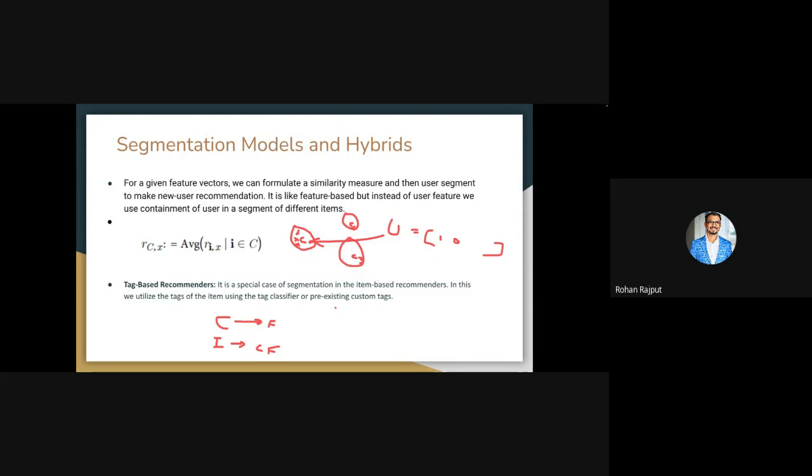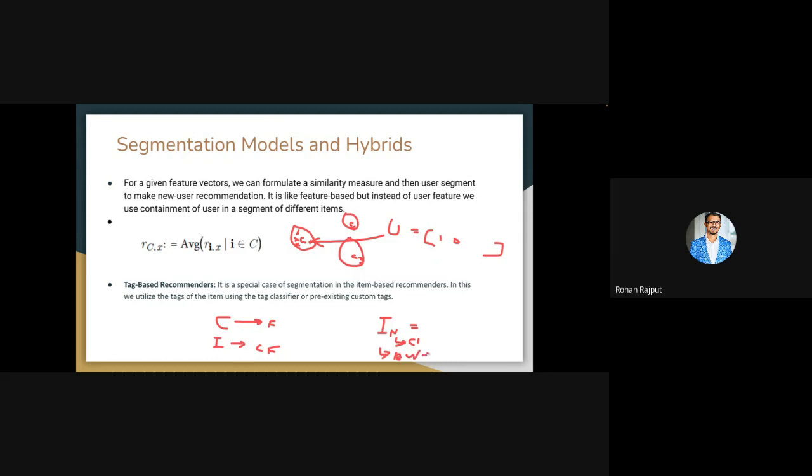We can also use some kind of tag-based recommendation system, where we try to classify tags of a user and item. Suppose you introduce a new item to your inventory, and you hire a team that creates some tags for these items. Suppose they say the tags are clothing, and then activewear, and something else.